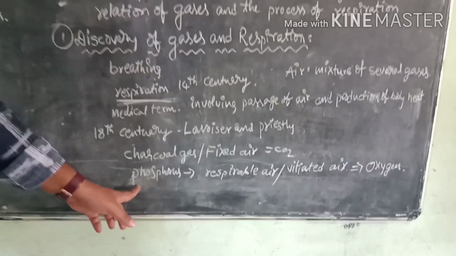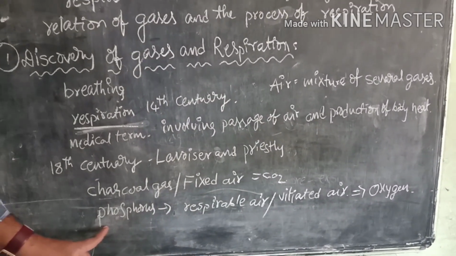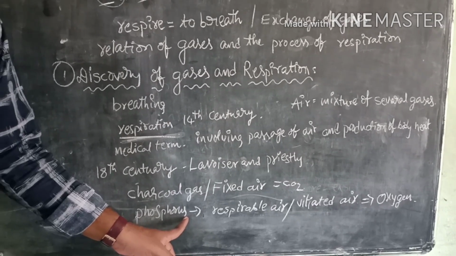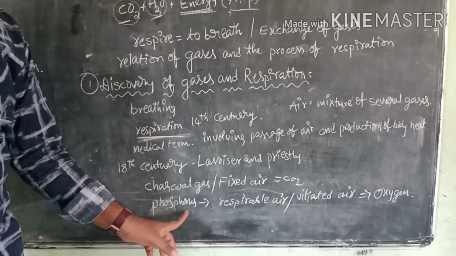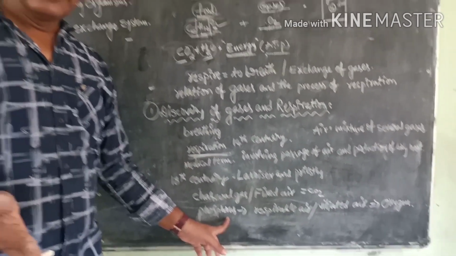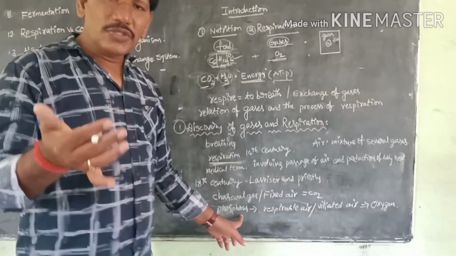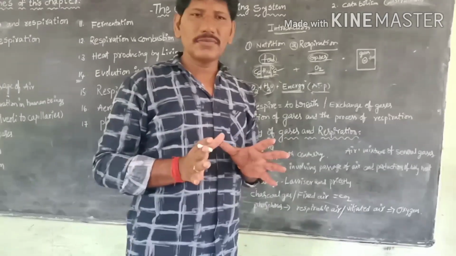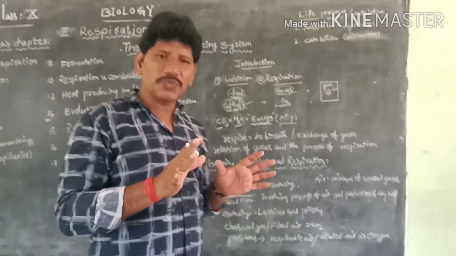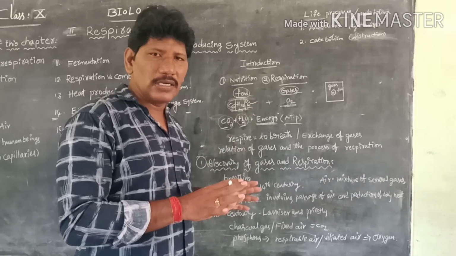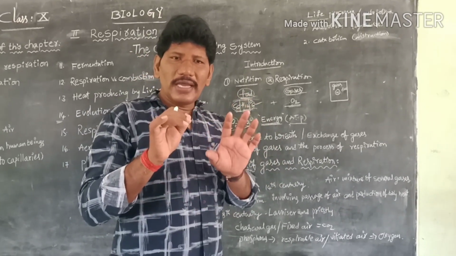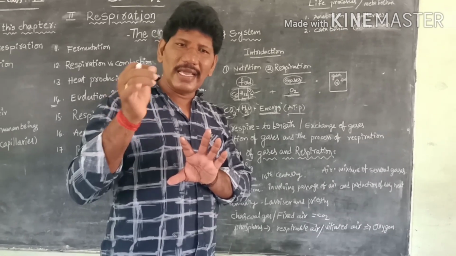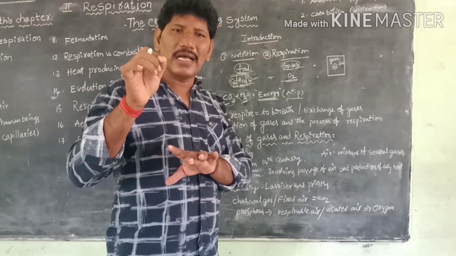Next, Lavoisier conducted a series of experiments on phosphorus in a closed Bell jar in a water bath system. When he heated the phosphorus powder, it became elastic in nature. Using phosphorus in the closed Bell jar, he concluded that one of the gases in the air acts as an elastic fluid.